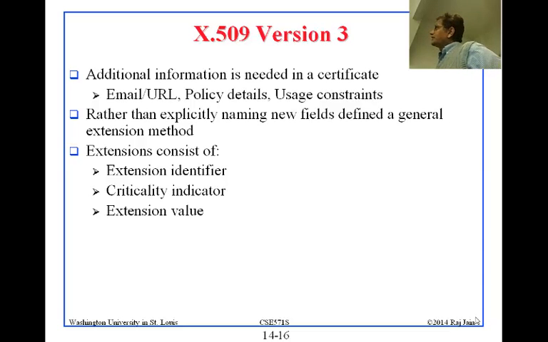So now there's a usage constraint. Rather than explicitly naming a new field, it defines a general extension. So now you can extend the certificates by putting something else. Extensions consist of an extension identifier, a criticality indicator, how critical it is, and the extension value. So extension ID and the value, plus how critical it is.